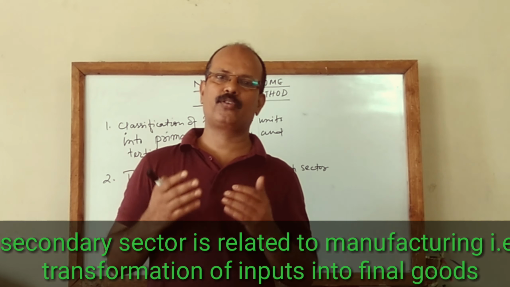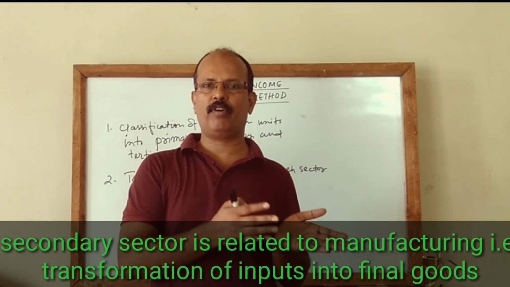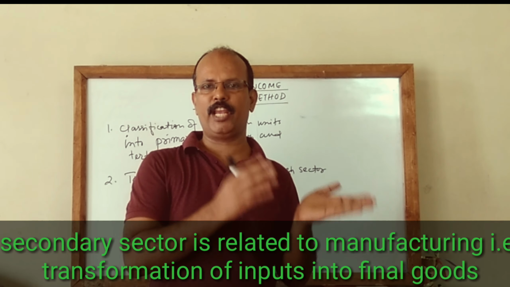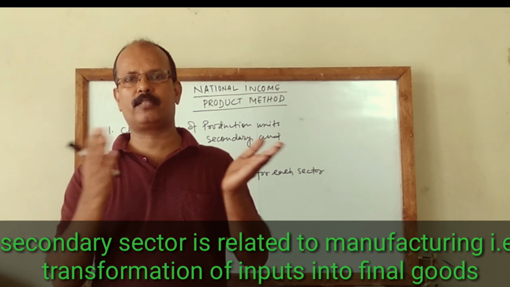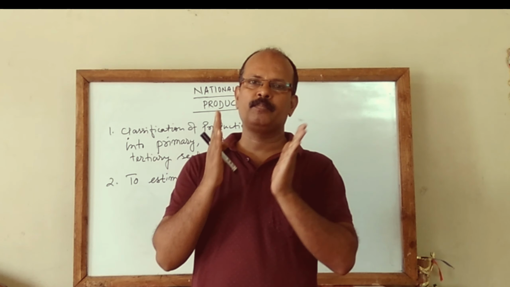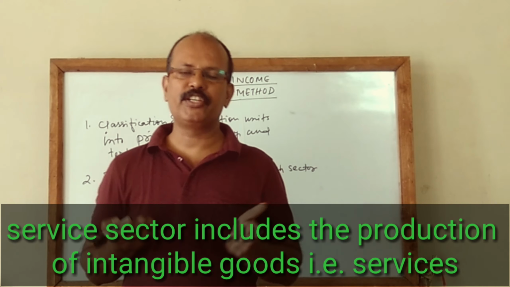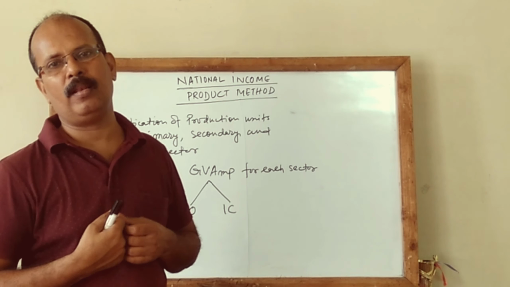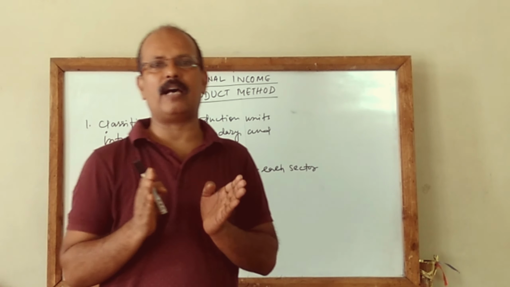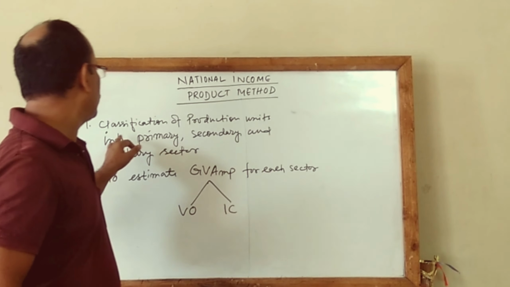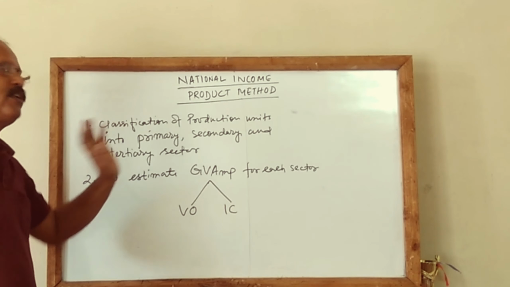Secondary sector is related to manufacturing of final goods, that is conversion of raw materials or inputs into output, transformation of inputs into output, that is coming under manufacturing sector. In service sector, we include those entities which are producing intangible commodities. So first task is to classify production units into primary, secondary and tertiary sector.